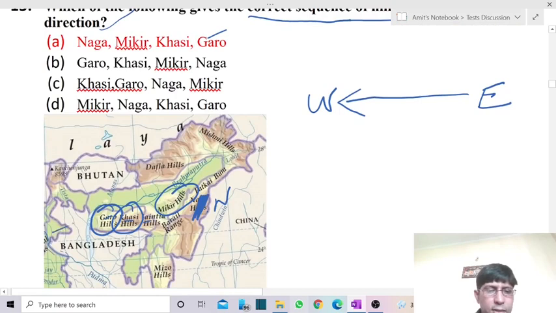And thereafter we have a gap. Then we again have the start of the Peninsular Plateau of India, where we have the Rajmahal Hills. This one is called the Garo-Rajmahal gap. So this is the sequence. The answer is Naga, Mikir, Khasi, Garo.